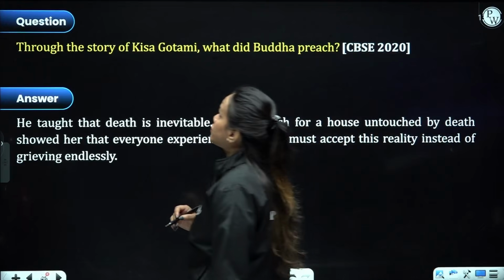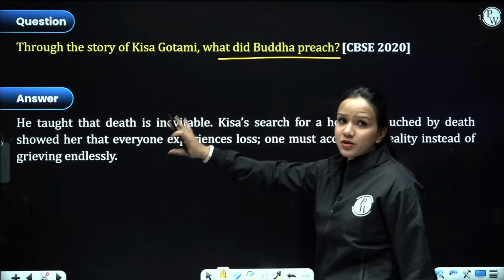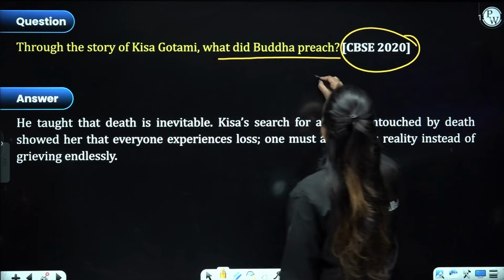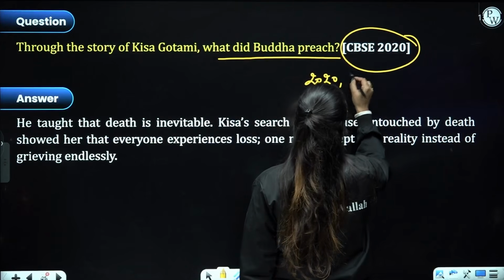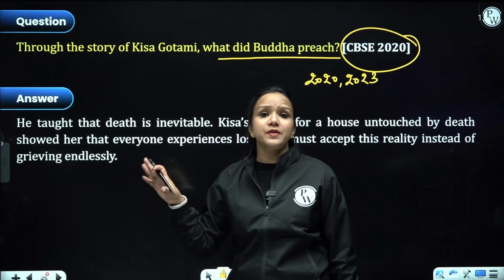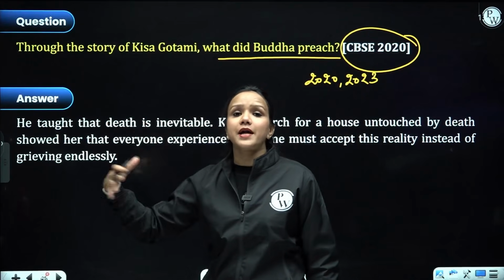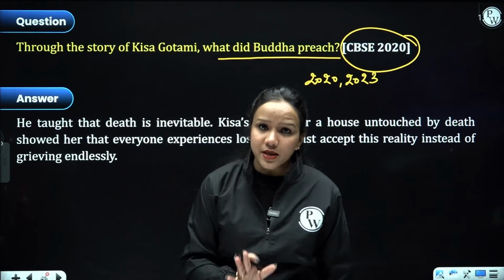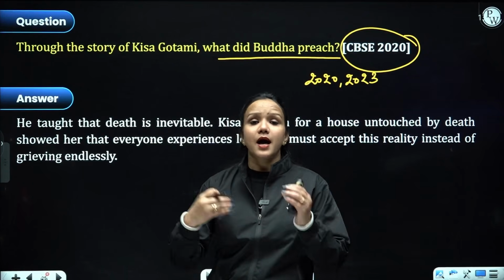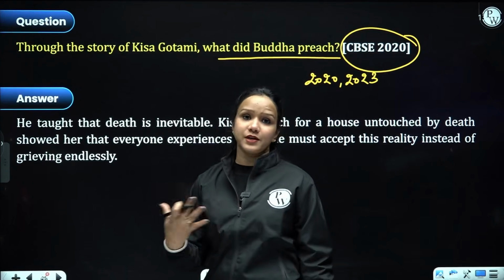Now, next question, through the story of Kisa Gautami, what did he preach? We have already discussed this question and this was asked in 2022 as well. So please be aware that this particular question was asked in 2020 and 23. The whole lesson, the sermon at Benares, revolves around preachings, moral teachings, awakening, self-realization, understanding the reality of life, transience of life, and inevitability of death.